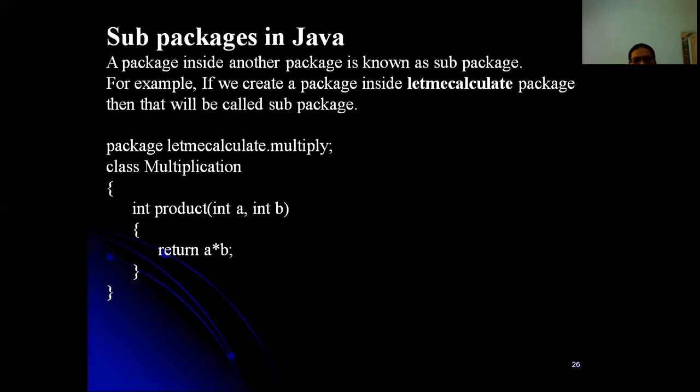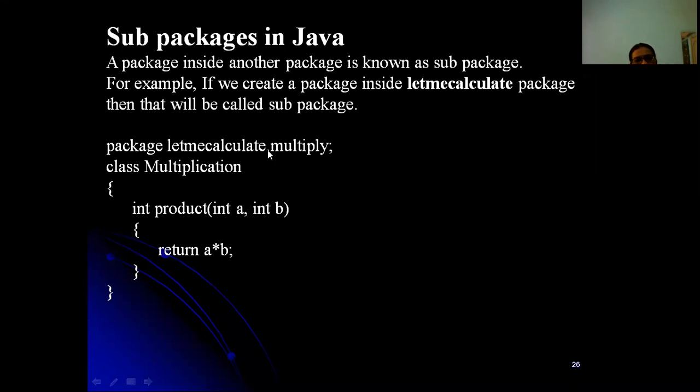Next, package: this is a new package which we are creating. We are not importing here, we are creating a sub package. Package is a keyword. letmecalculate: within this main package, we are creating a sub package called multiply, so letmecalculate.multiply. The dot you have to specify, and the dot is just a separator for the super package as well as the sub package.